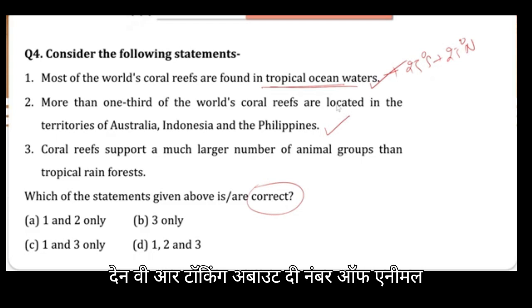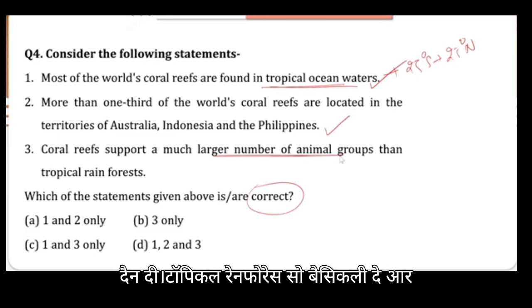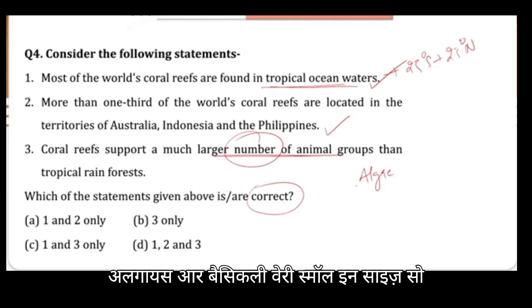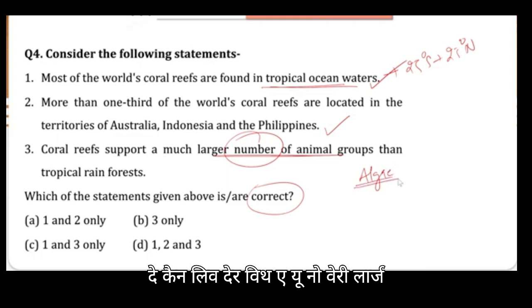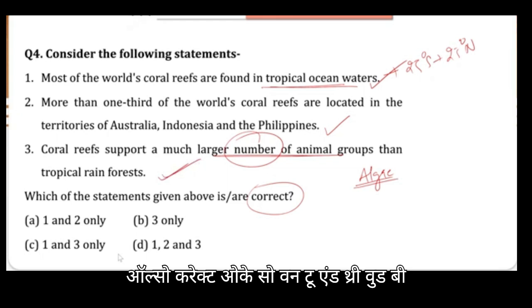And then when we are talking about the number of animal groups which are living on the corals, it is more than the tropical rainforest. So basically they are talking about numbers here. Okay, and since these algae are basically very small in size, they can live there in very large numbers. So basically this statement is also correct. So 1, 2 and 3 would be the right answer.